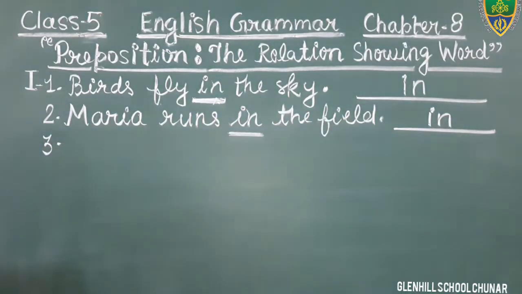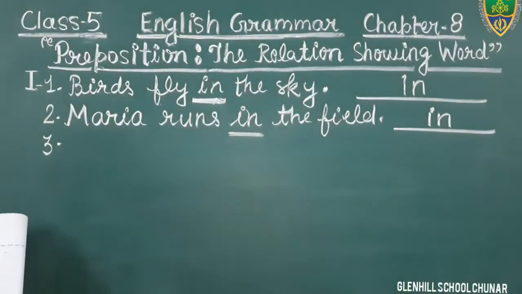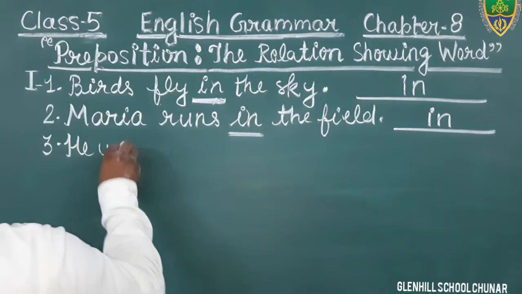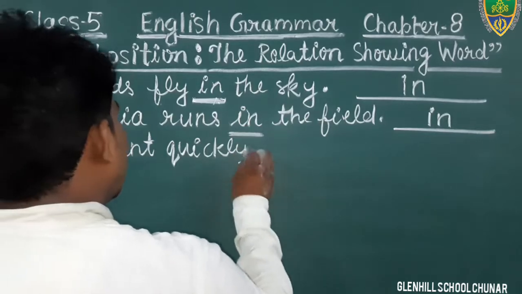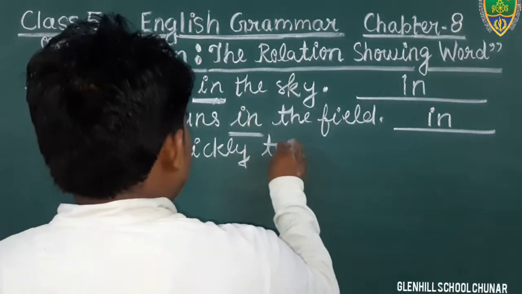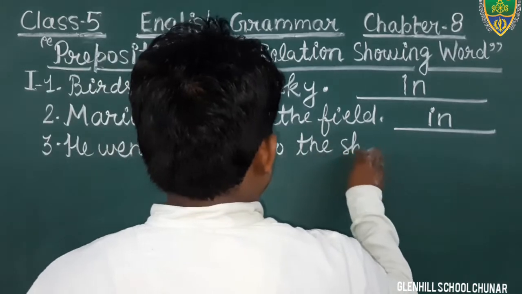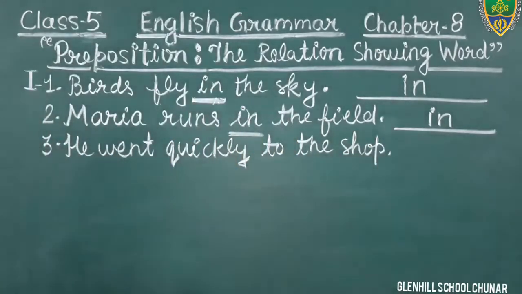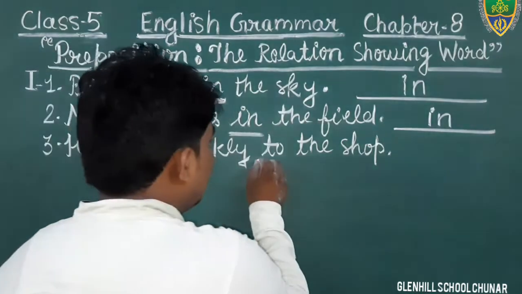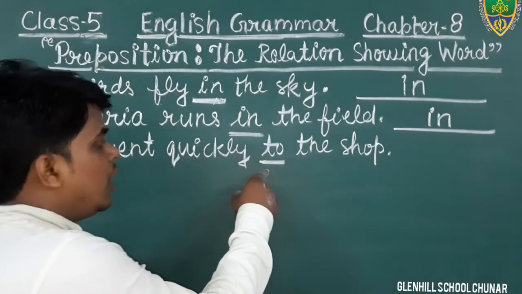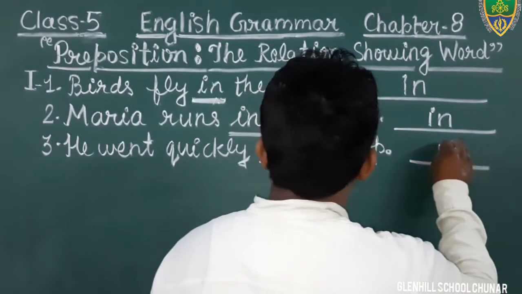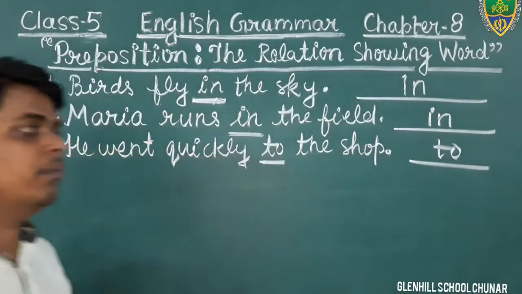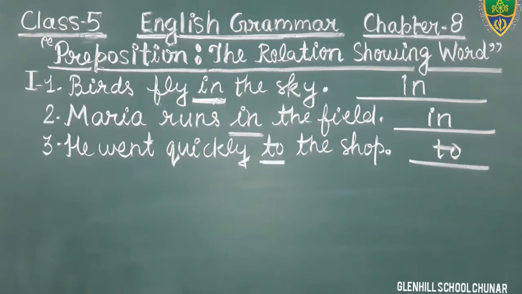Just see. He went quickly to the shop. In this sentence, the word to is used before the noun, and it also shows the relation with the other words, and that is the preposition. The word to. In the given space, you will write the word to. Okay students, just write it down. Come to the next question.